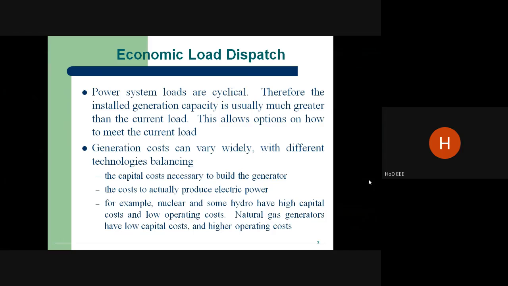For example, nuclear or hydro definitely has a high capital cost but a low operating cost. A natural gas generator has a low capital cost but a high operating cost. So the cost towards power generation and unit generation is different for different power generating plants.